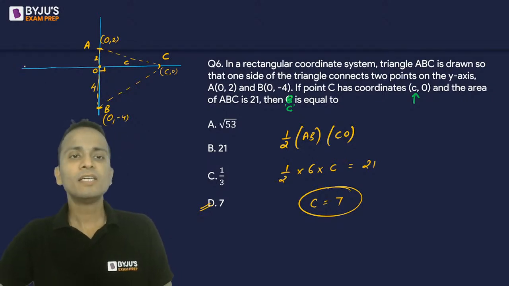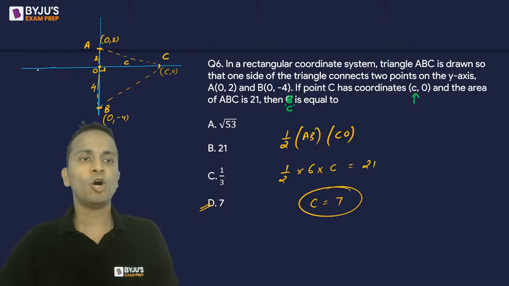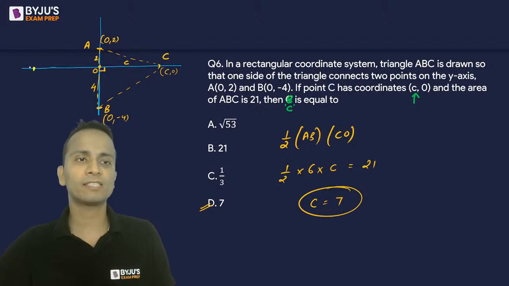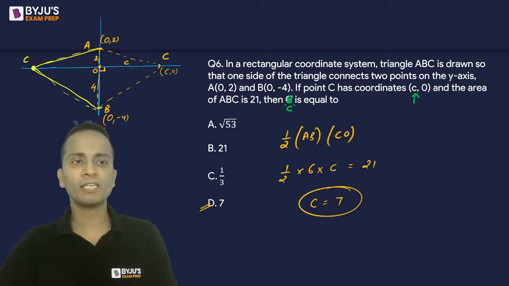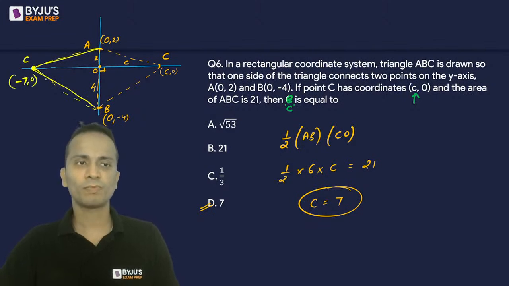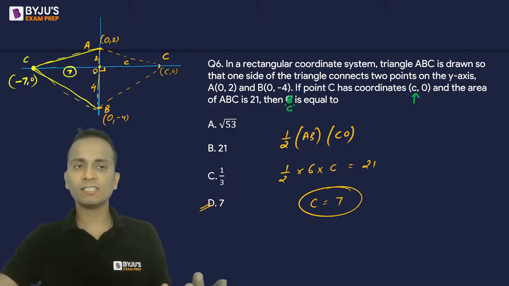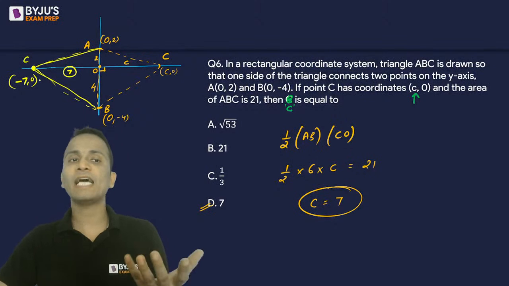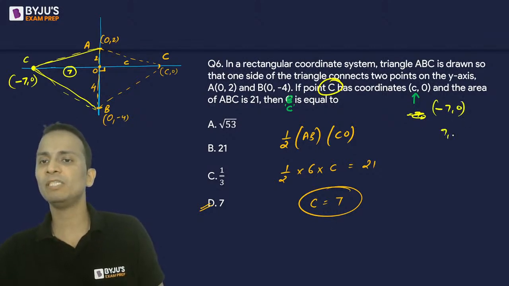Absolutely, Saket. Now, we have drawn the triangle like this. If I consider point C on the left hand side of the y-axis, the triangle will be drawn like this, as I've drawn. So C I can consider here. The coordinates of point C can be minus 7, 0. The length will be 7 only. But being on the left hand side of the origin, coordinates of point C can be minus 7, 0, or it can be 7, 0.